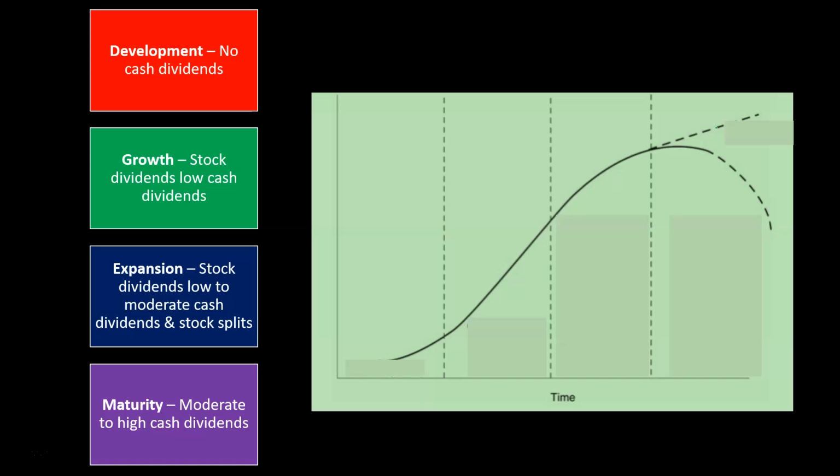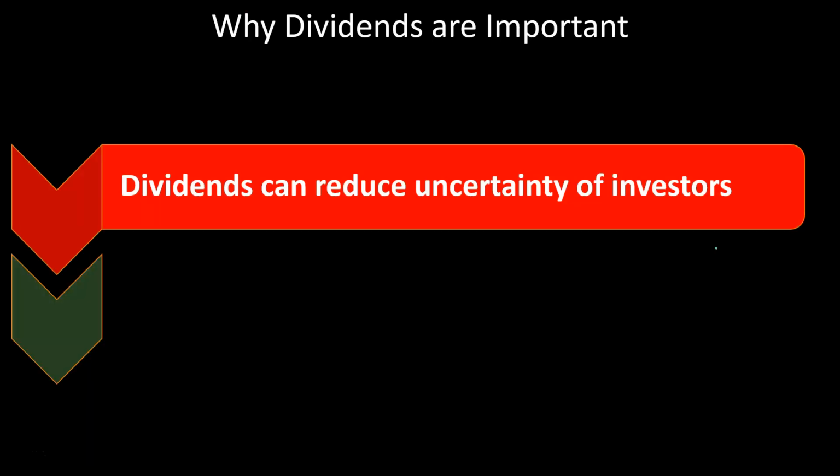Stable business. A lot of the big companies that you think of, the big staple kind of things, are things where you would expect moderate growth or consistency, and therefore they're in a good position to give out dividends, and people that invest in them would probably be expecting very stable dividends. Why dividends are important.